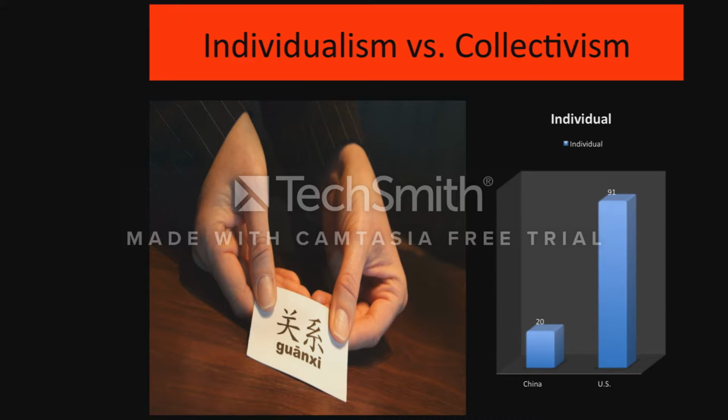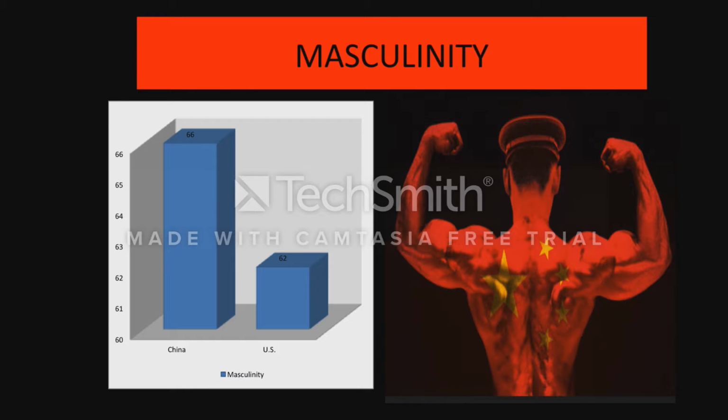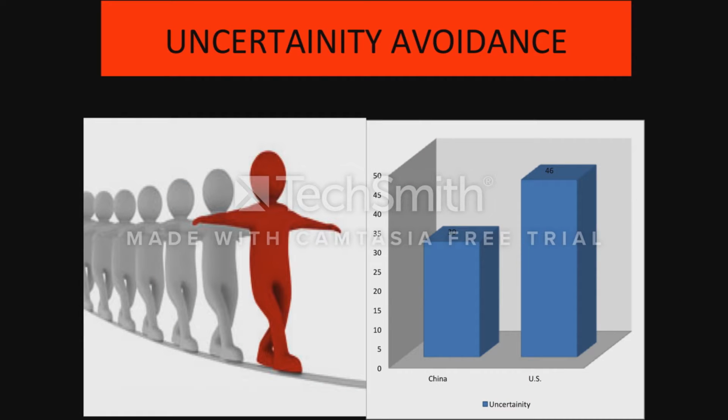In Hofstede's dimension regarding individualism versus collectivism, China scores low on individualism. The people of China believe in guanxi, meaning relationship. Their low score of 20 demonstrates a collectivist society. When it comes to masculinity, rank-prone and competitive behavior are synonymous within the US and China. Within uncertainty avoidance, China scores lower than the US, meaning risk is not desirable and stability and structure are necessary.